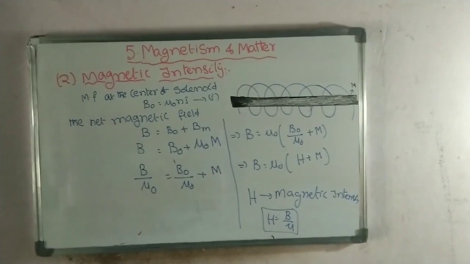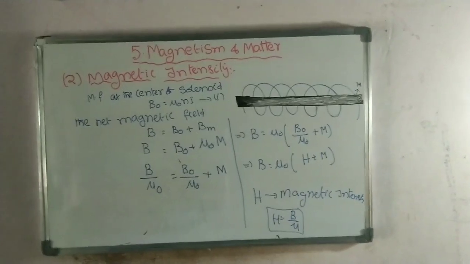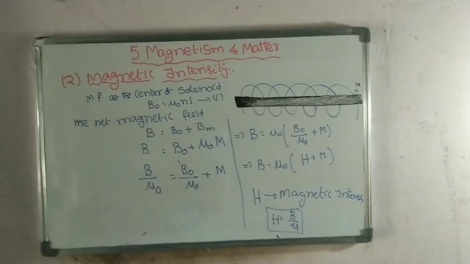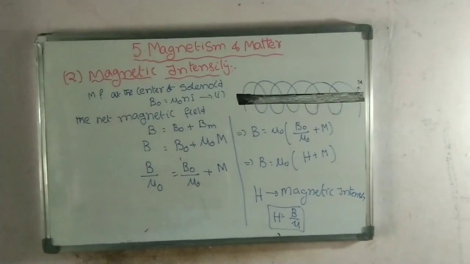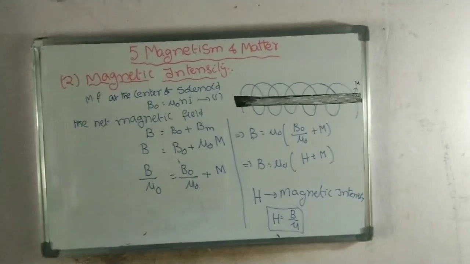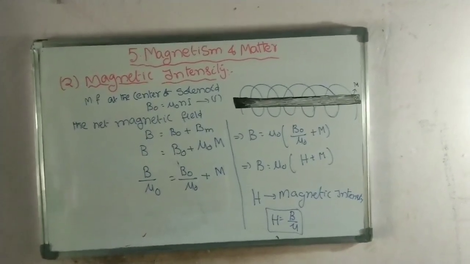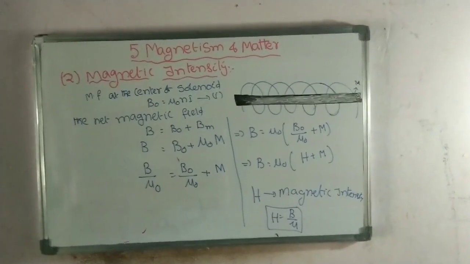The new term is B naught by mu naught, and we represent B naught by mu naught as capital H. This capital H is known as magnetic intensity. Magnetic intensity is the ratio of magnetic field and magnetic permeability.